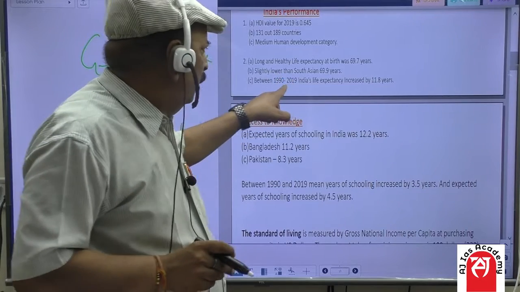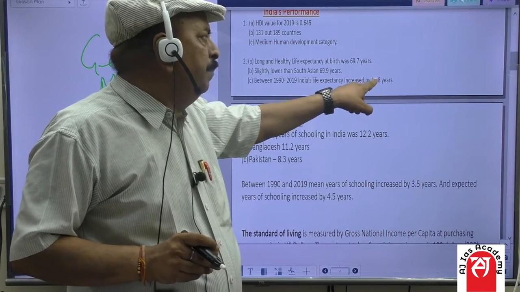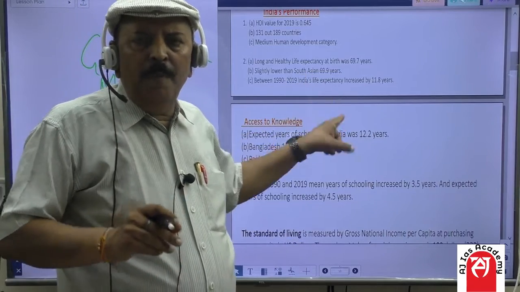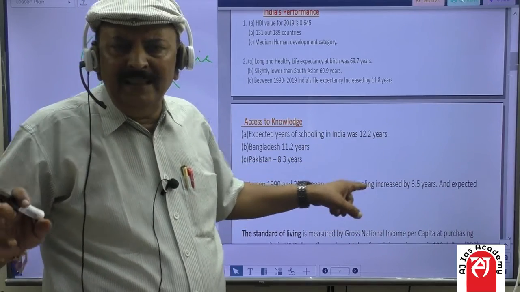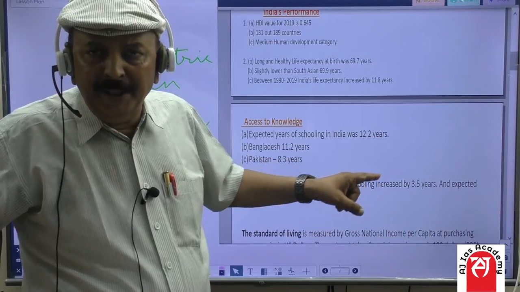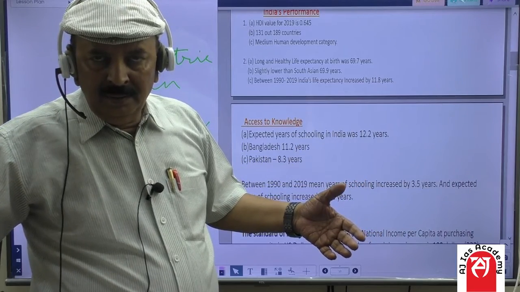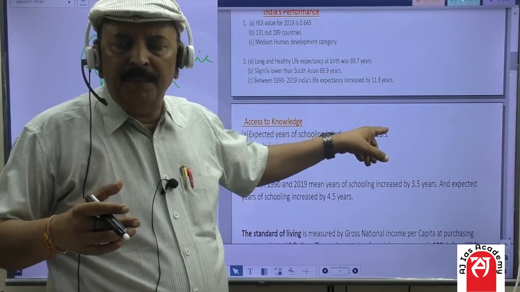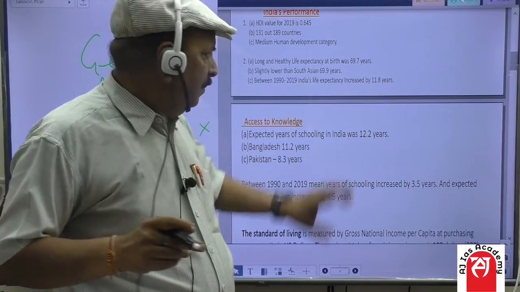Between 1990 to 2019, India's life expectancy increased by 11.8 years. Students, as you know, from 1991 onwards liberalization, privatization, globalization started in India, and I have already narrated this in the previous lecture. And because of the higher growth since 1991, life expectancy also increased by leaps and bounds, that is by 11.8 years.